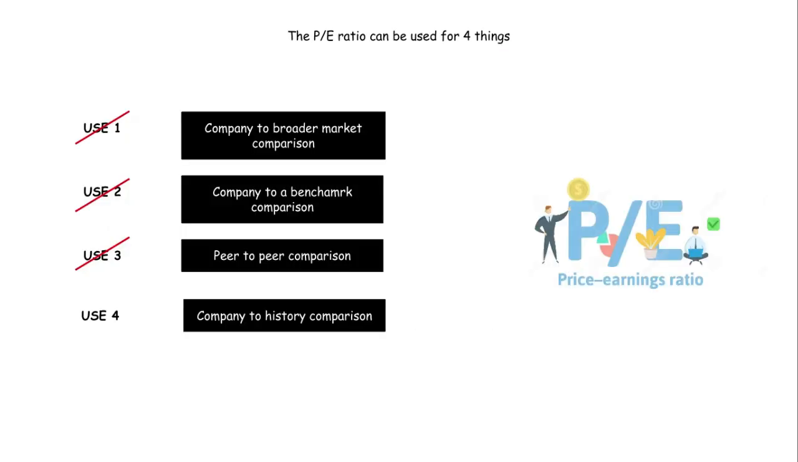We have covered the fourth and final use case of the price to earnings ratio, where we use the price to earnings ratio to compare a company that we are researching to its own historical performance.